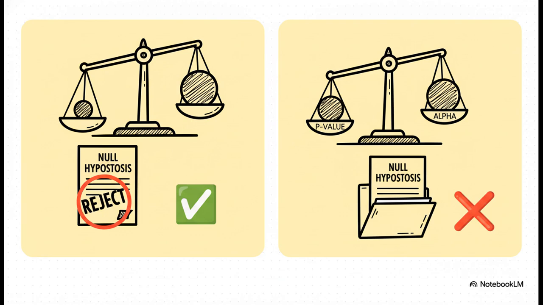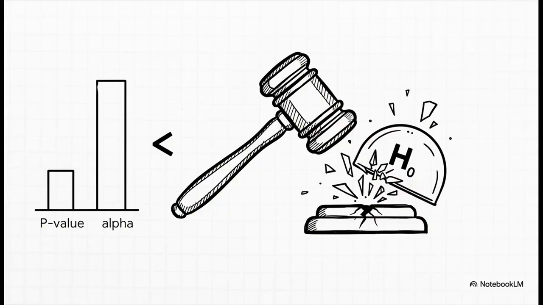If our p-value sneaks under that line in the sand, our alpha, we reject the original claim. The evidence is just too strong. If the p-value is bigger, we fail to reject it. And notice that phrasing. We don't say we accept the claim, we just say the evidence wasn't strong enough to knock it down. So, let's bring it home. Our p-value of 0.0075 is way, way smaller than our 0.05 line in the sand. So, the verdict is in. We reject the null hypothesis. We have convincing statistical evidence that this player's true free throw percentage is actually less than 80%.